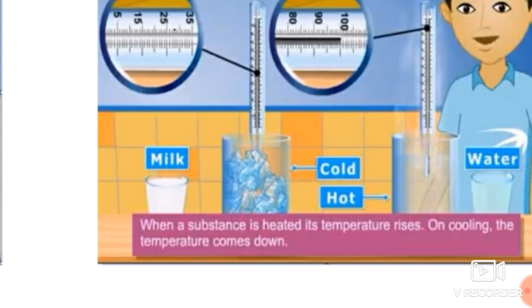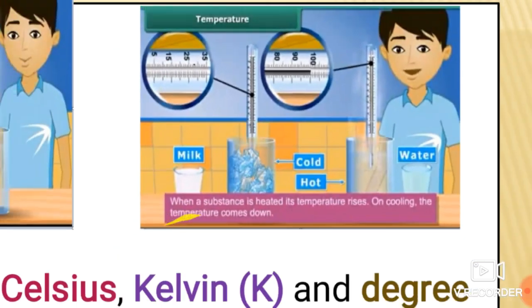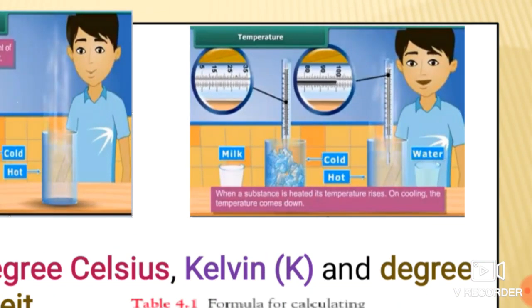All of you know this basic term: whenever a substance is heated or really hot, the temperature is high. Due to high temperature, that substance is hot, and due to low temperature, that substance is cool. So this is about temperature.